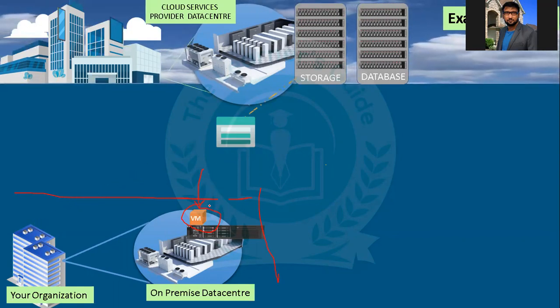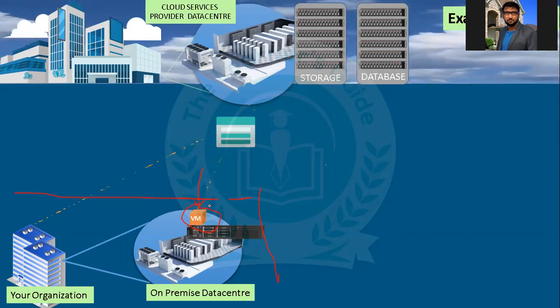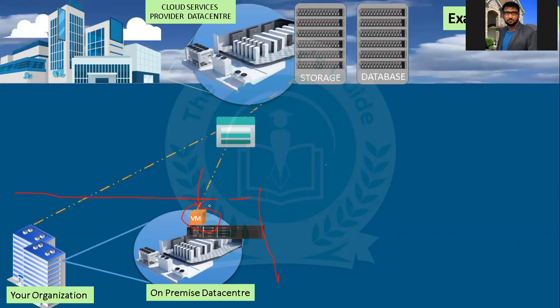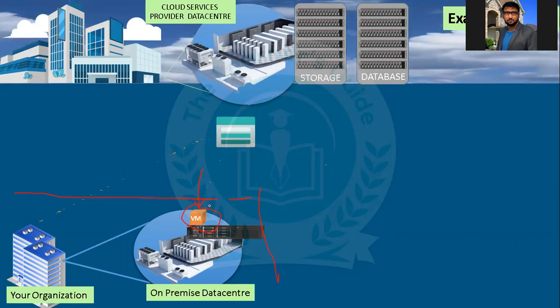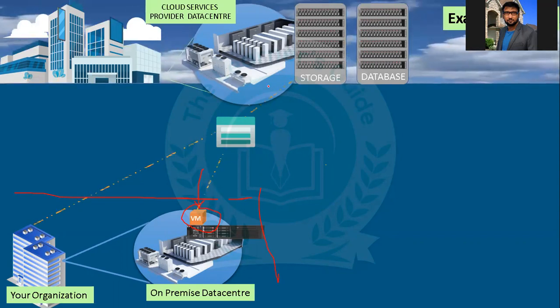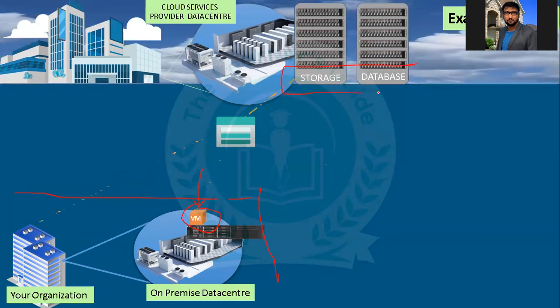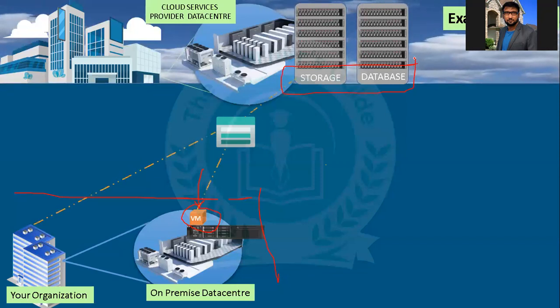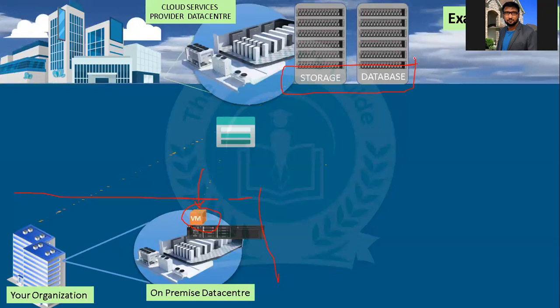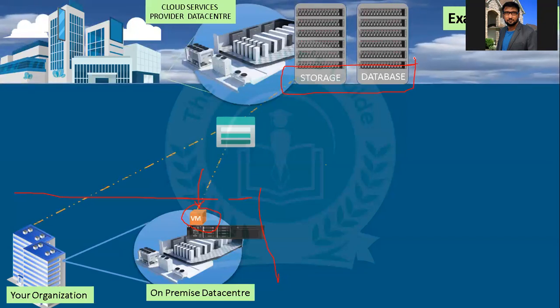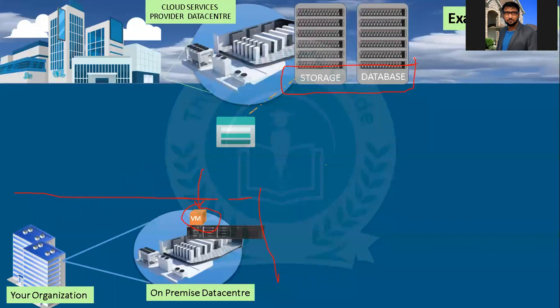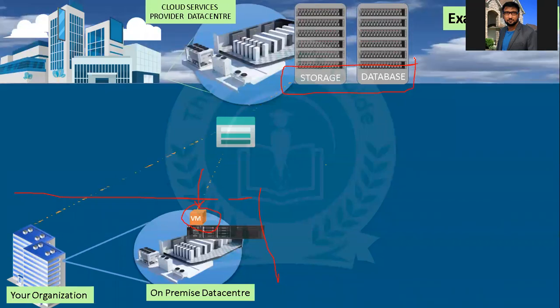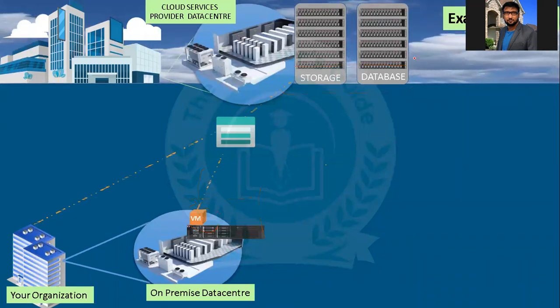If you take only storage and database from the cloud and the application is hosted on premise, this can also be considered a platform as a service. Here your platform is the storage and the database, and your application is hosted on your premise itself. This is another example of PaaS. Example 1 is considered a PaaS example, and this is also considered a PaaS example.